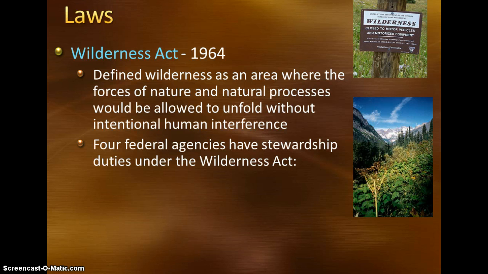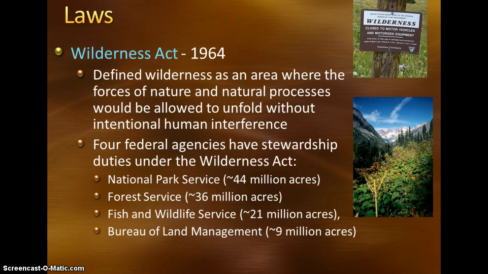4 federal agencies have stewardship duties under the Wilderness Act. That's the National Park Service, the Forest Service, the Fish and Wildlife Service, and the Bureau of Land Management. The National Park Service is the largest federal agency under this act, and they control about 44 million acres of wilderness area. The Forest Service roughly 36 million, all the way down to the Bureau of Land Management, which controls about 9 million acres.